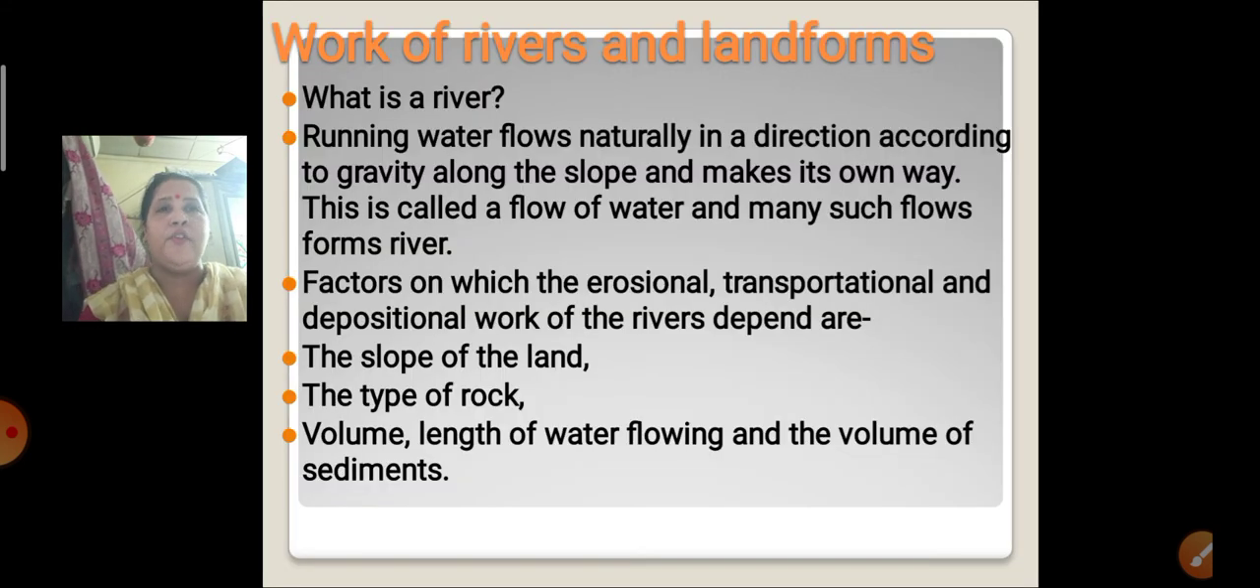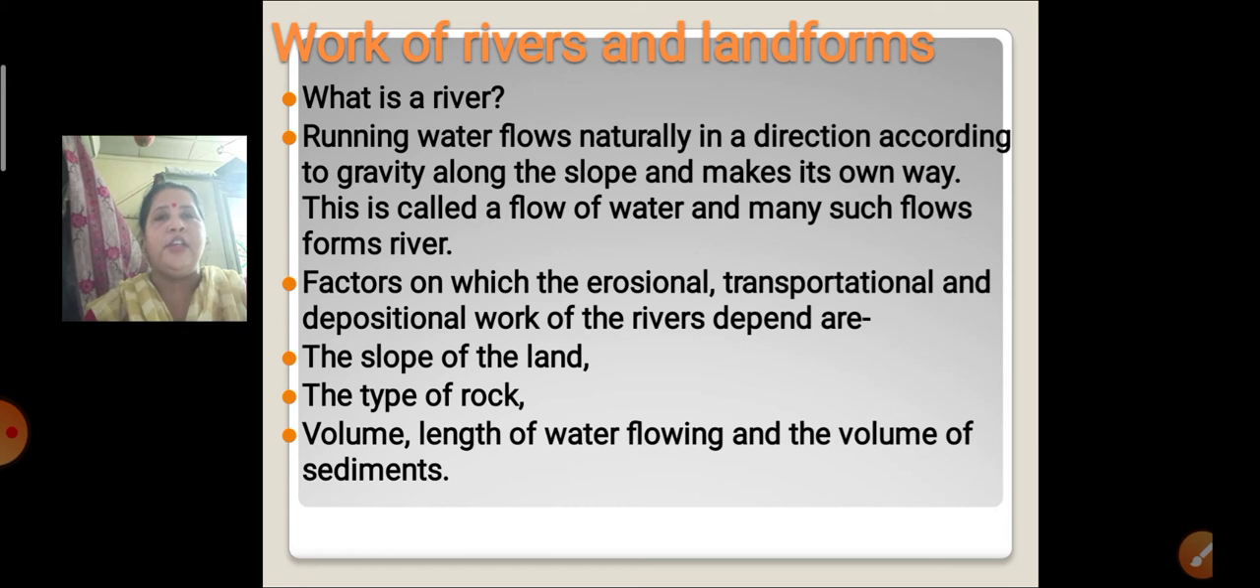Firstly, we'll see the work of rivers and the landforms formed because of this. What is a river? Running water which flows naturally in the direction of gravity along its slope and makes its own way. Nobody is pushing the river to go from a particular place; it is going on its own, following gravity. Many such water bodies flow and form the river.